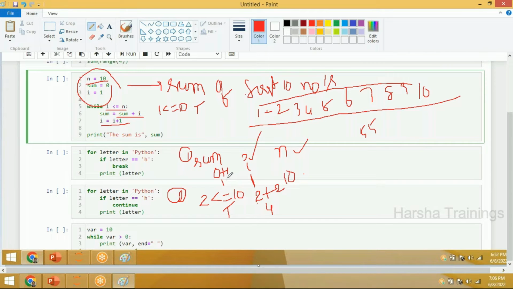Sorry. Earlier sum equal to 1. 1 plus 2 is 3. Sum equal to 3 after the second iteration. But i will become 3. Is it okay? Now in the third iteration, what will happen?